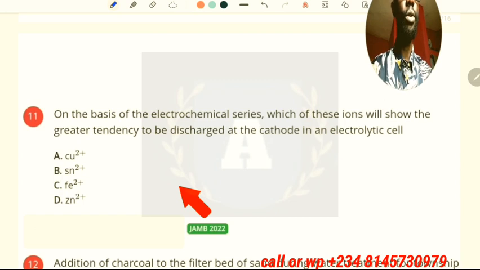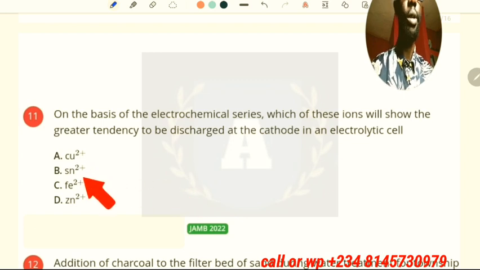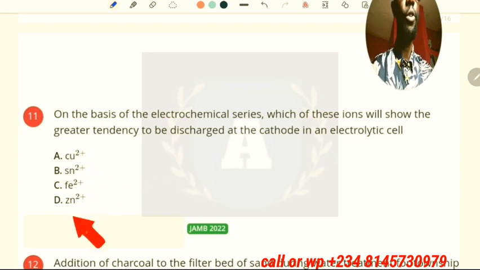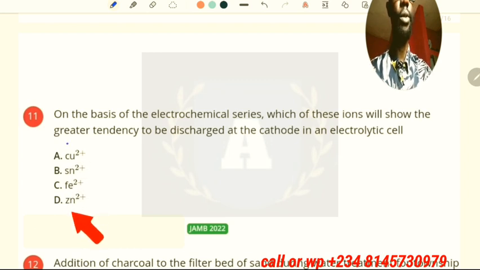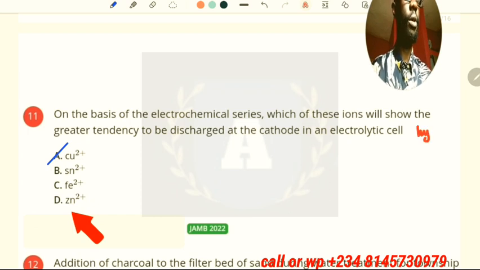Looking at that, copper is actually below tin and the others here. So copper is the one below all of these, therefore the answer to that question is copper. All right, so that is also a physical chemistry question.